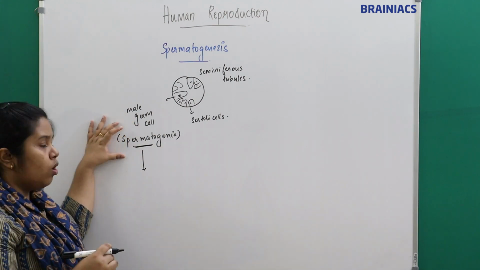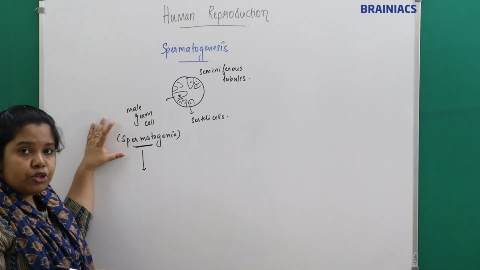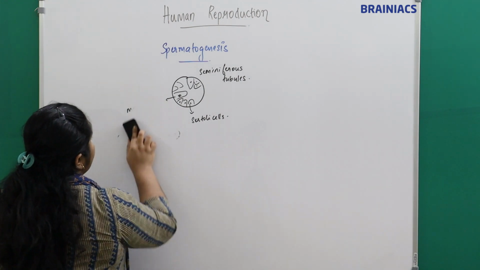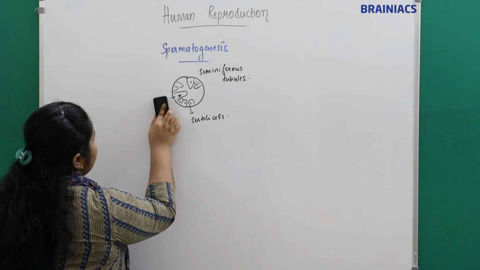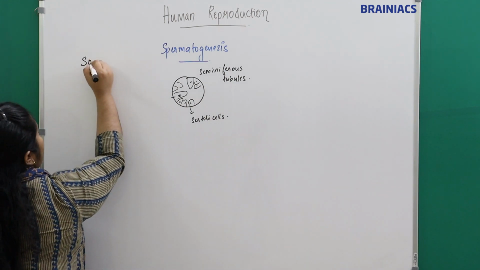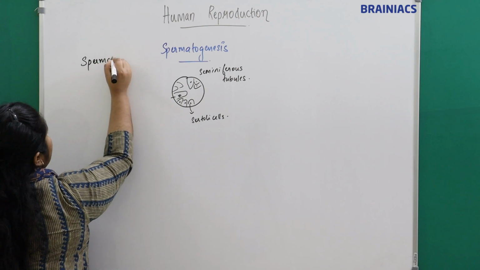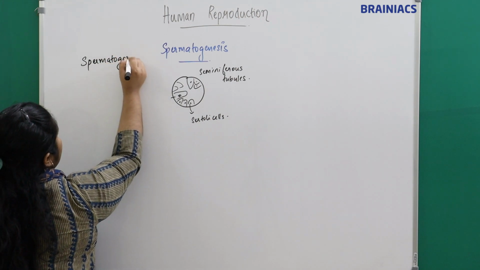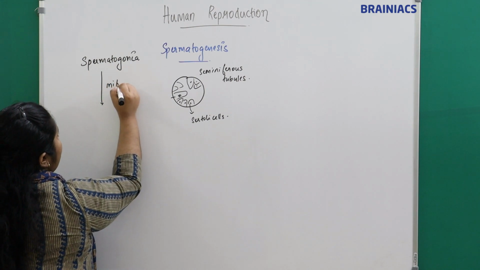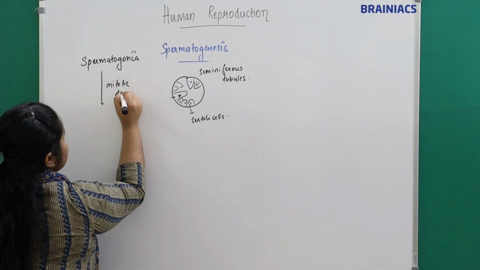This male germ cell is called the spermatogonia, right? So at puberty, this spermatogonia will undergo mitotic divisions.